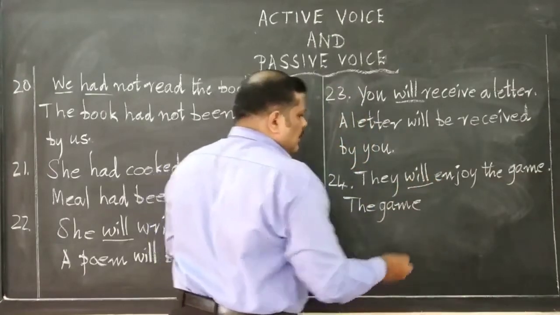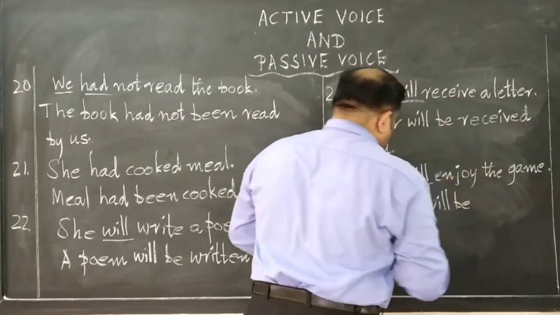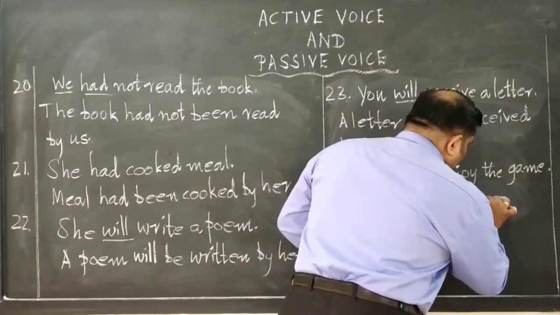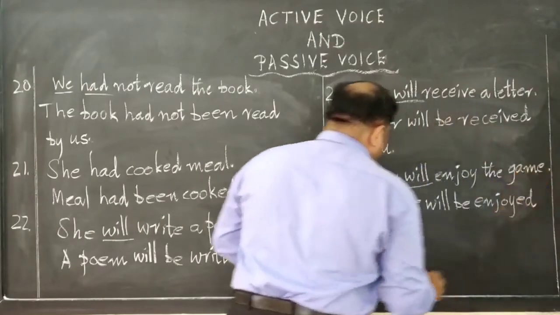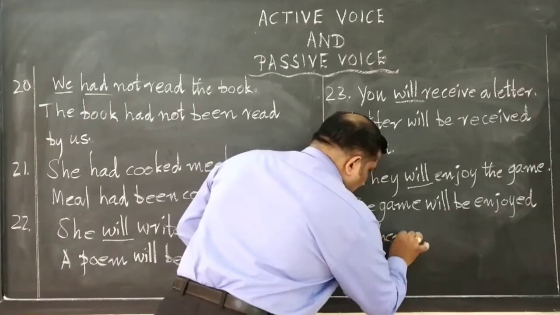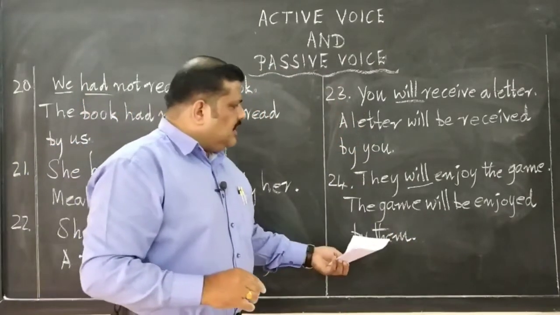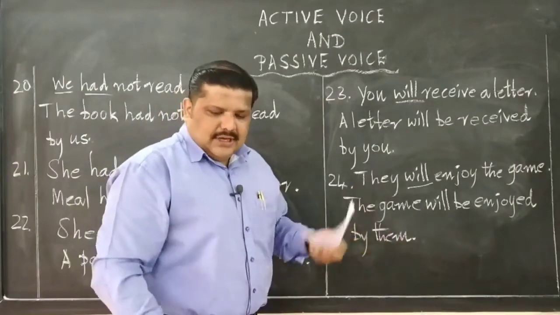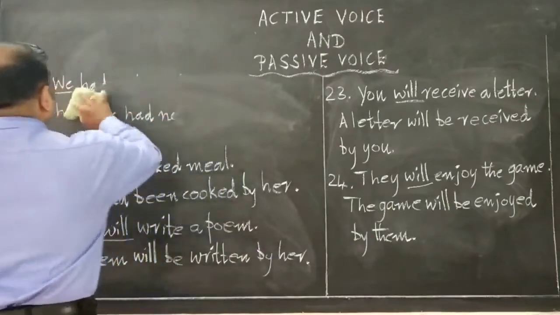Again, pick the helping verb. Will be, the game will be enjoyed by them. Enjoyed by them. Right? Next exercise, that is 25th one.